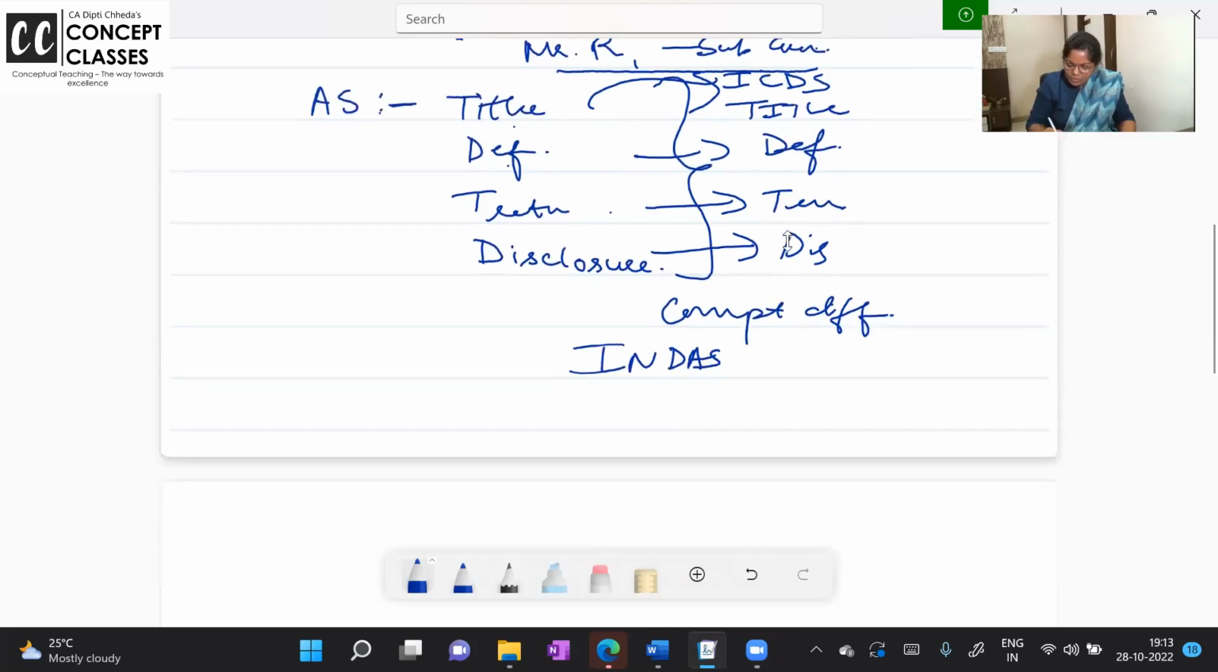Like I told you, a grant in Ind AS, you recognize it when the conditions related to the grant are fulfilled. Whereas ICDS says the grant is received, so take it in income.